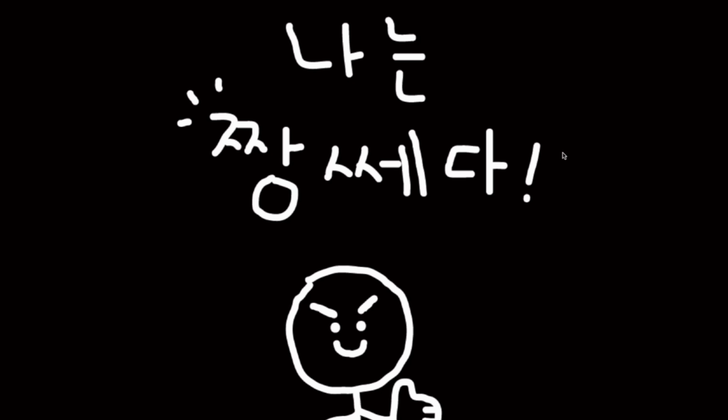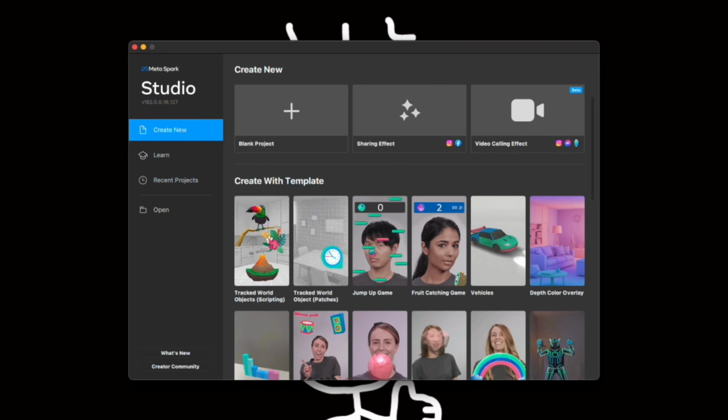Hey everyone, so today I'll be sharing a tutorial with you on how to create your very own Instagram filter. So the first thing you'll need is to download Meta Spark Studio. This is a software by Meta for you to create fun filters on Instagram and Facebook.